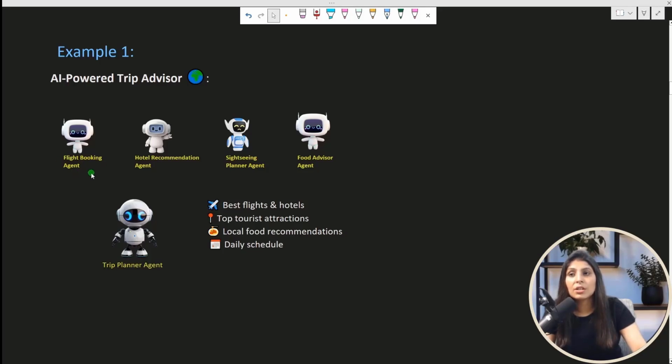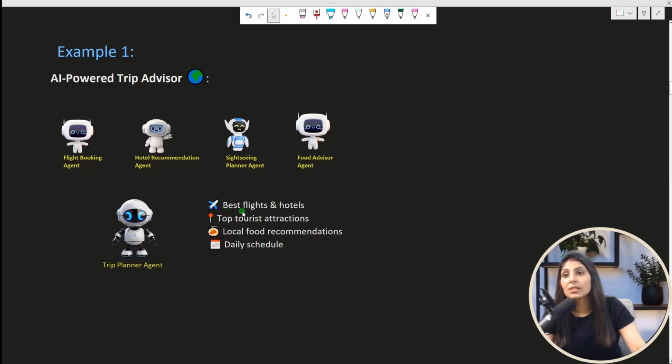The flight booking agent will help to provide the best deals on flights. The hotel recommendation agent will provide the hotel recommendations. The sightseeing planner agent will provide the list of sites which a person can visit. And then this food advisor agent can provide the best food options in the area. So these four agents will work separately in different areas, and then they provide all the information to this trip planner agent. Now this agent finally collects everything together and creates the refined list of options for us.